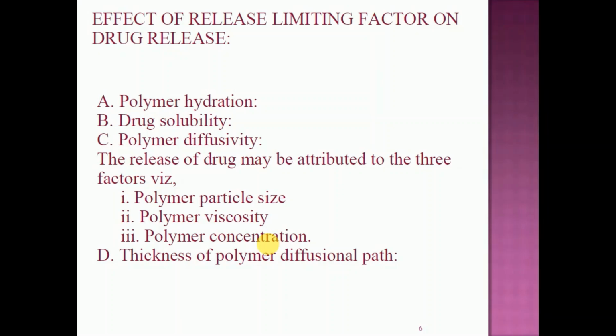Why? Because if the polymer is not hydrated, then the drug is released through the capillaries only. So after some specific period of time, the diffusion path length increases to a very high level, and ultimately the release rate of the drug decreases. So the polymer should be hydrated well for proper release of the drug.